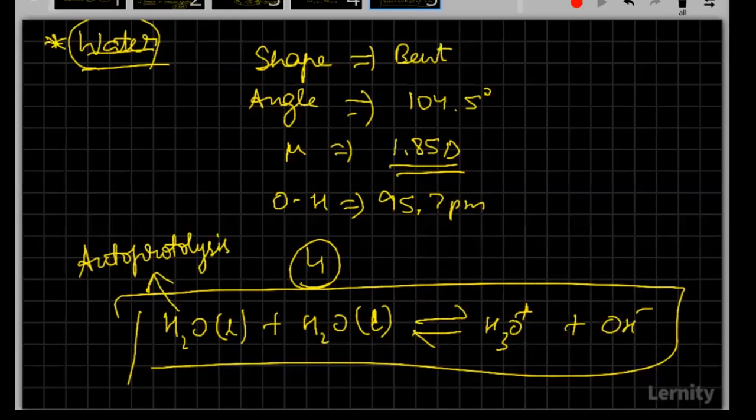No, it's not in Haber's process. Good. Very good. Guys, so the answer is yes.